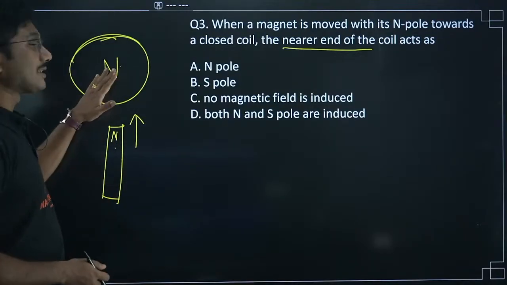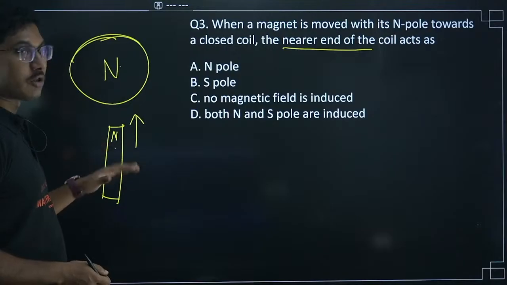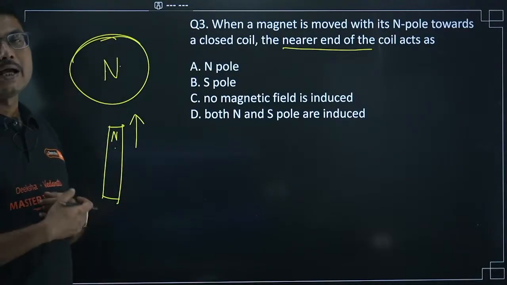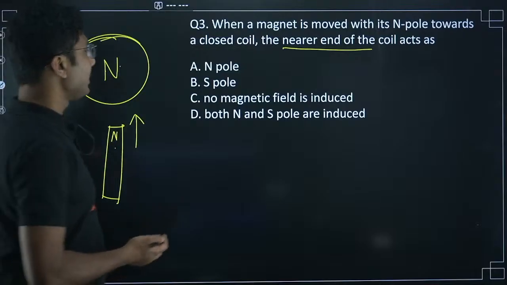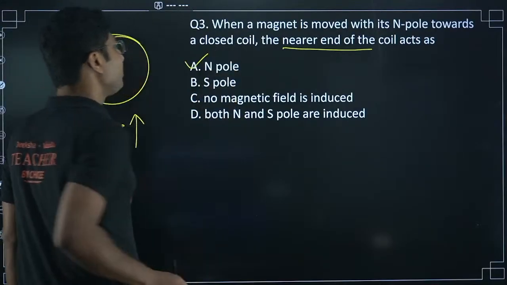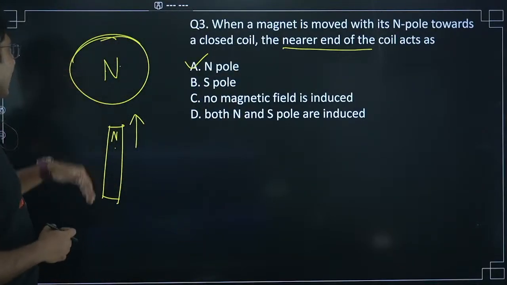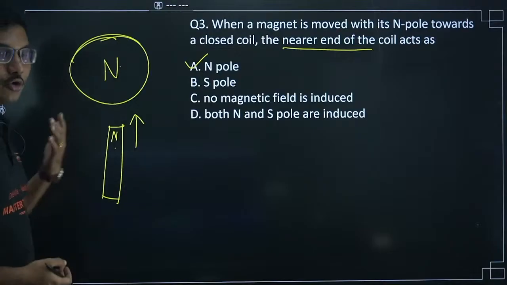In case there is a south pole, then after pushing the north pole, it will automatically get attracted and energy will be generated automatically, which is not possible. So that means only a north pole will be generated, so that it tries to repel it. So it will try to stop its cause.